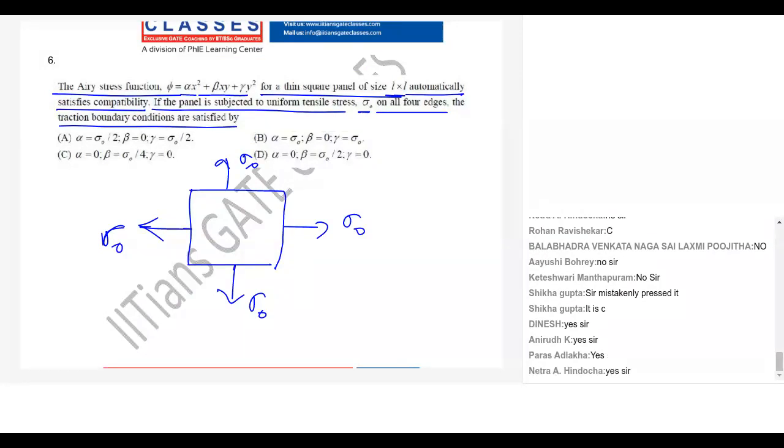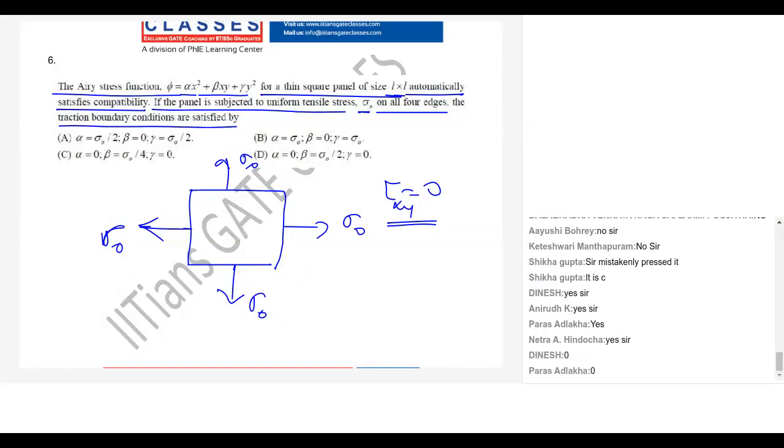Now, since it is only subjected to tensile stress, what is your tau? Here my shear stress is 0, right? What is your sigma xx here? Sigma naught. What is your sigma yy? Sigma naught.